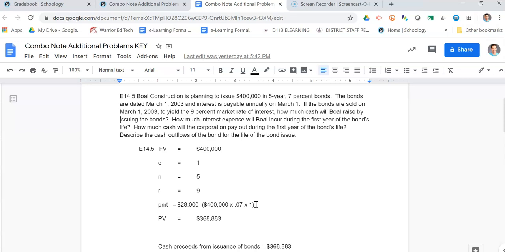It has features of an installment note by making a series of equal payments. Then it has a lump sum feature by borrowing money up front and paying a lump sum at the end. That is why it's called a combo note.